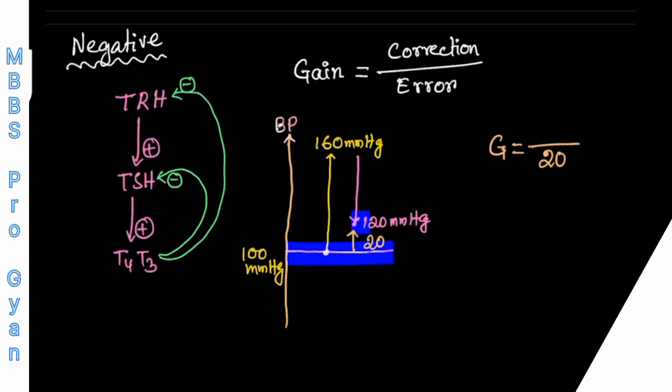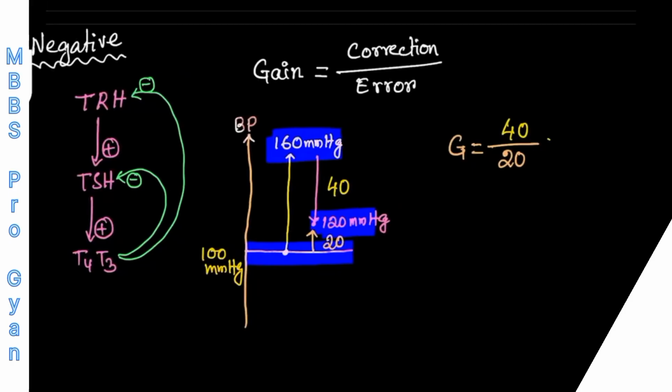And how much correction has the baroreceptor done? Without the baroreceptor, the blood pressure was supposed to be 160 millimeter of mercury, but with the baroreceptor, the correction has already happened. How much is the correction? From 160 to 120 millimeter of mercury. That means 40 millimeter of mercury correction has been done by the baroreceptor. So correction is equal to 40. So 40 upon 20. So the gain of this baroreceptor control system is 2.